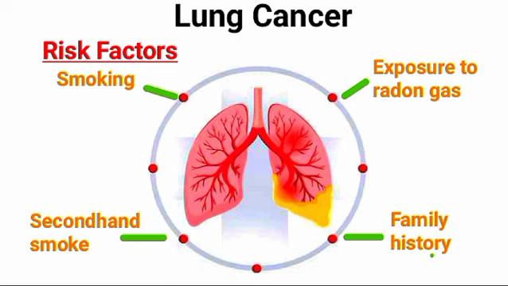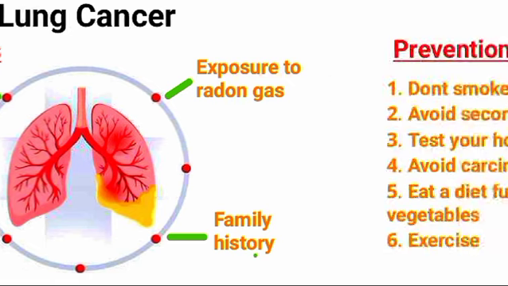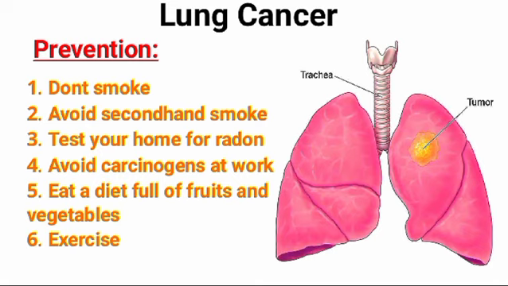And the fourth is family history of lung cancer. People with a parent, sibling, or child with lung cancer have an increased risk of the disease. Now, the prevention. There is no sure way to prevent lung cancer, but you can reduce your risk if you don't smoke. Like, if you never smoked, don't start.